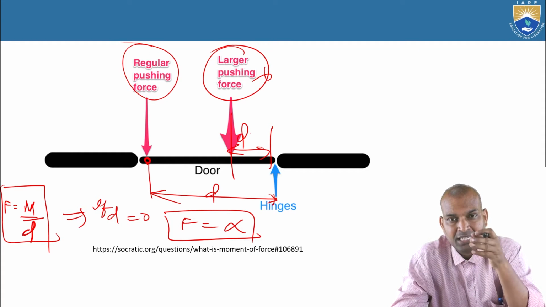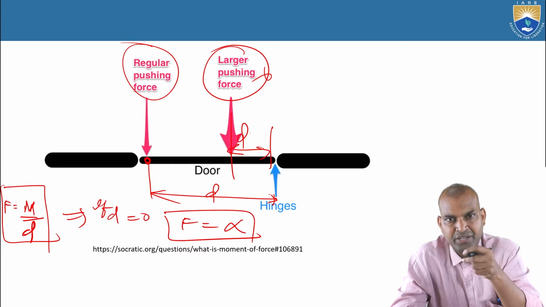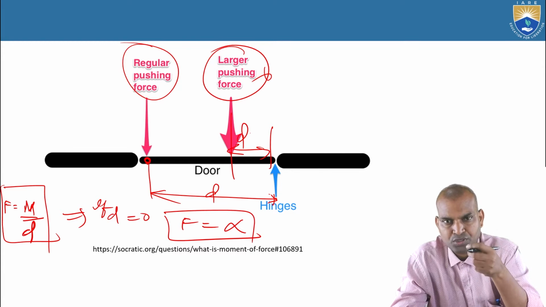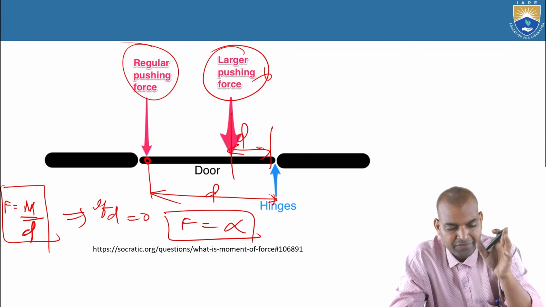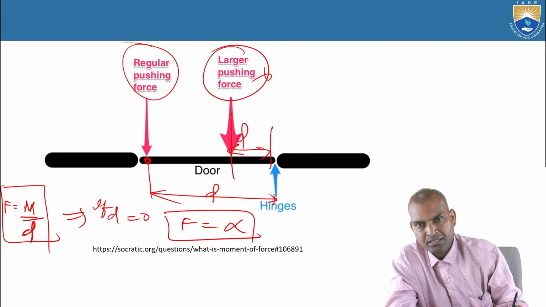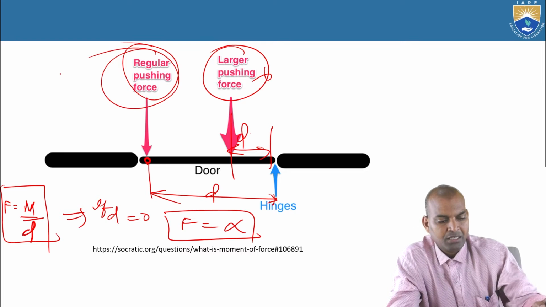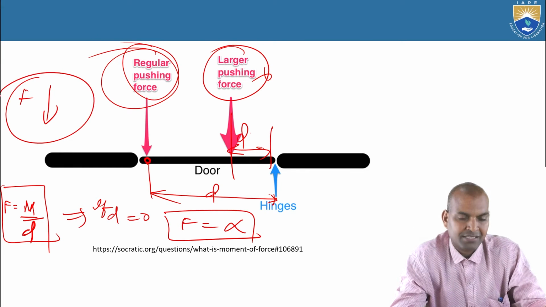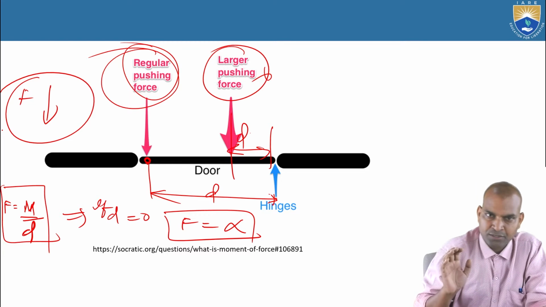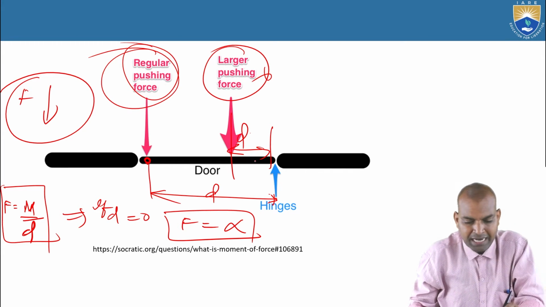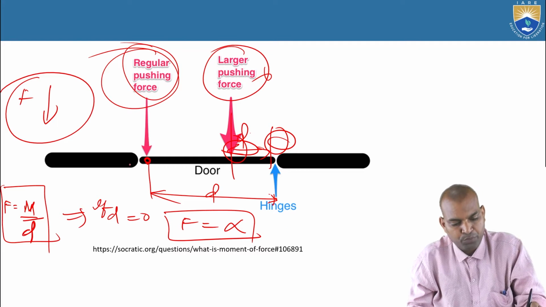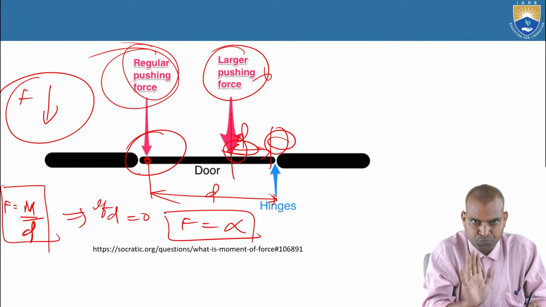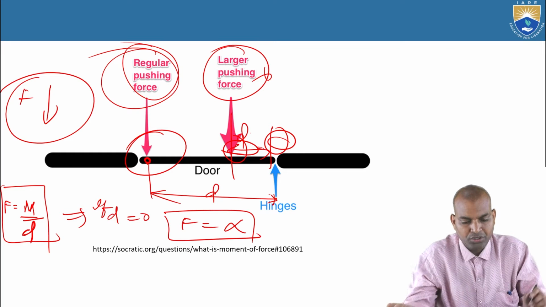Another meaning is that the point of application of the force is the same as the pivot point, the hinged point. At the hinged point D becomes 0, and you need infinite force. It won't be opened. So the distance D should be maintained such that F is minimized. That's why while opening the door, you will not push at this point; you will push at the end of the door, so you need less force to open.